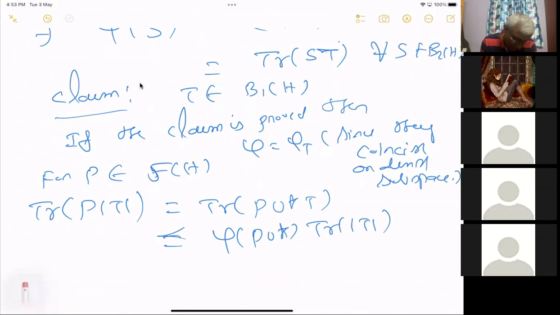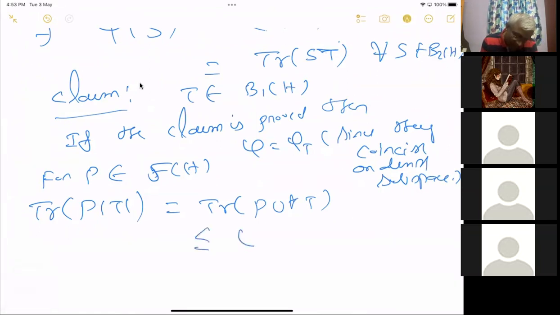Again, I'm doing the same thing. So that is less than or equal to phi of P U star, which is less than or equal to norm of P U star times norm phi.